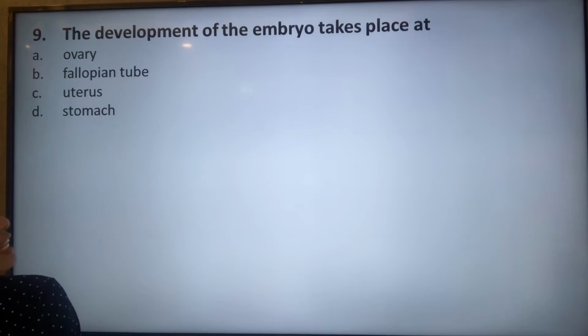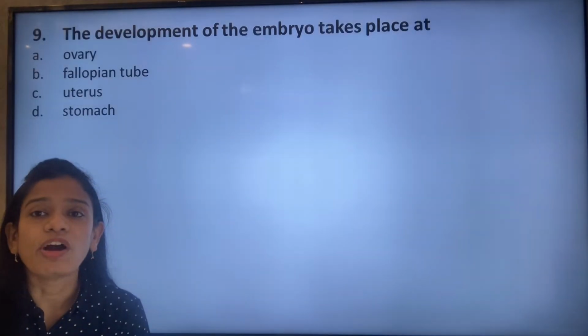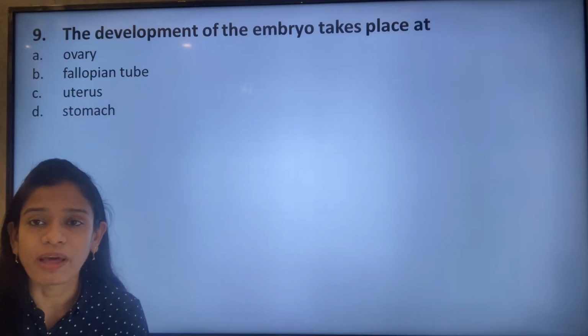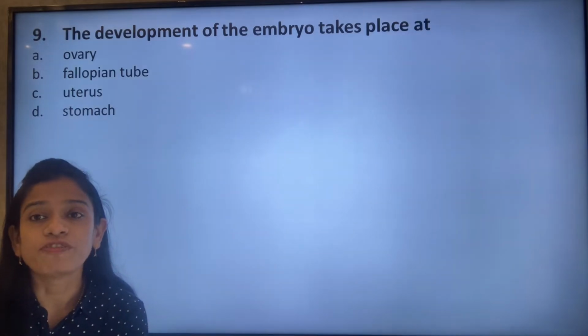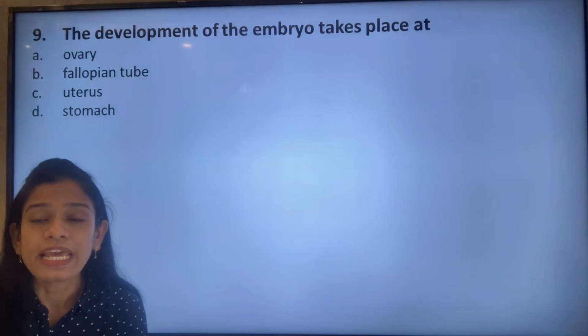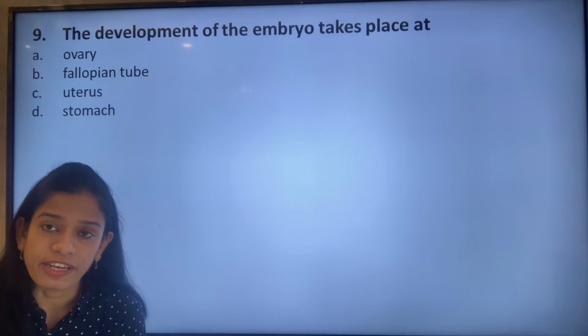Next question. The development of the embryo takes place at the ovary, the fallopian tube, the uterus, or the stomach. So where does the embryo develop? After the fusion of the male and the female gamete, that is the formation of the zygote, it starts dividing.